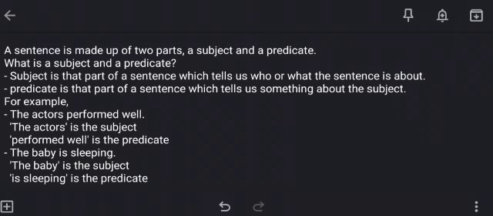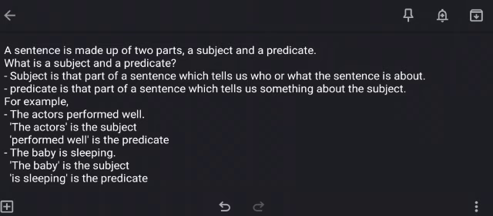Whereas a predicate is that part of a sentence which tells us something about the subject. I repeat, that part of a sentence where a person or a thing is being talked about is called a subject. And what is a predicate? Predicate is that part of a sentence which tells us something in details about the subject. Now let's go through the examples. First example, the actors performed well. So over here in this sentence, the actors is the subject. Why? Because we are talking about the actors over here. And performed well is the predicate.